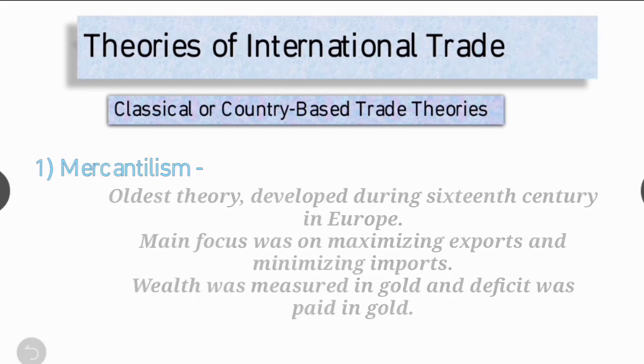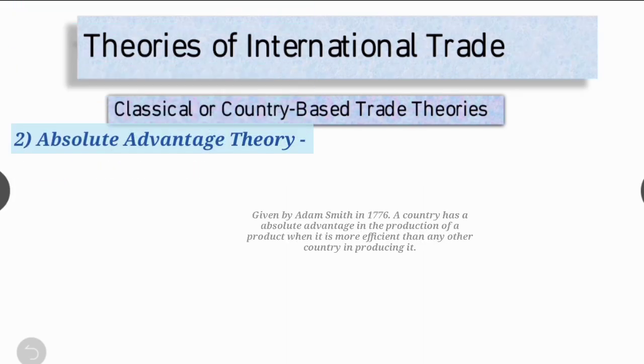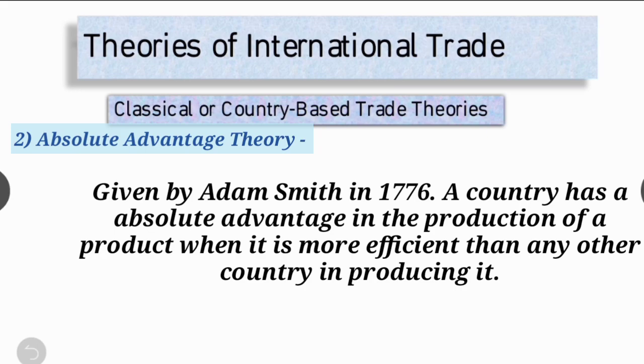Fine. So let's see the second theory of classical or country-based trade theories: absolute advantage theory. In 1776, Adam Smith questioned the leading mercantile theory of the time in The Wealth of Nations, An Inquiry into the Nature and Cause of the Wealth of Nations. Smith offered a new trade theory called absolute advantage, which focused on the ability of a country to produce a good more efficiently than another nation.